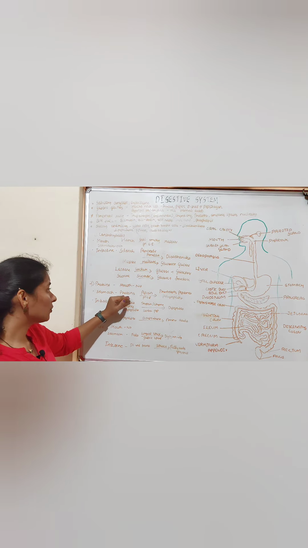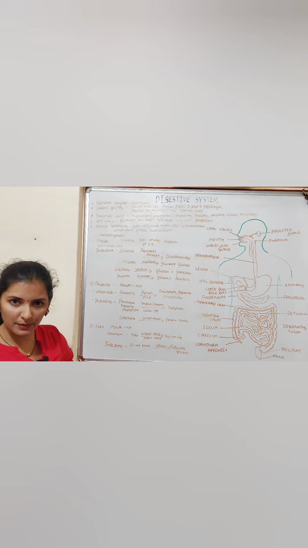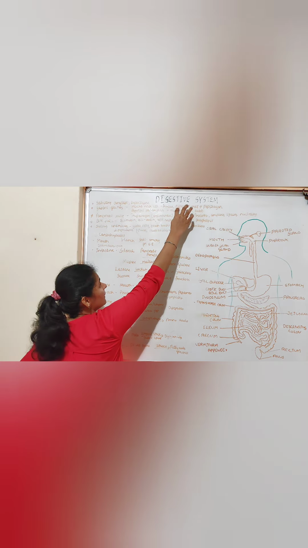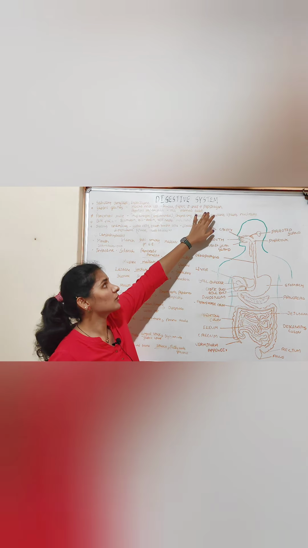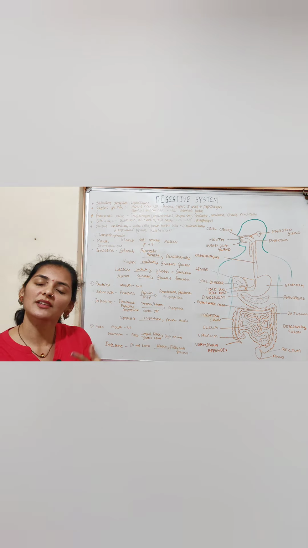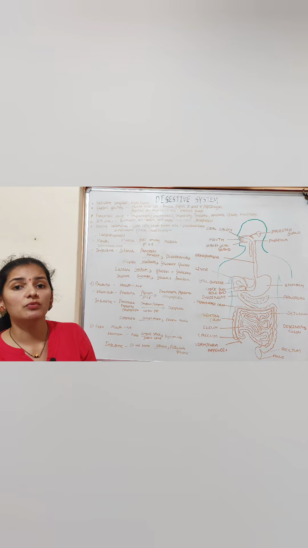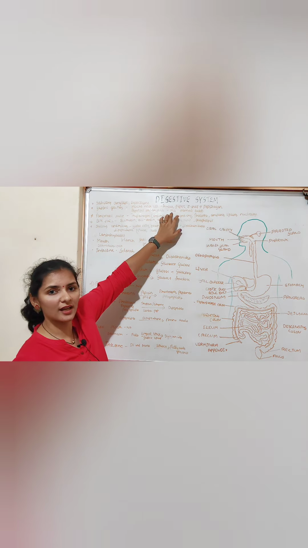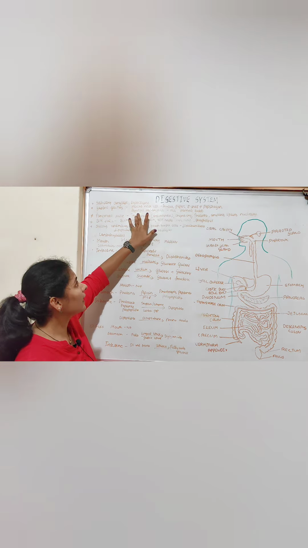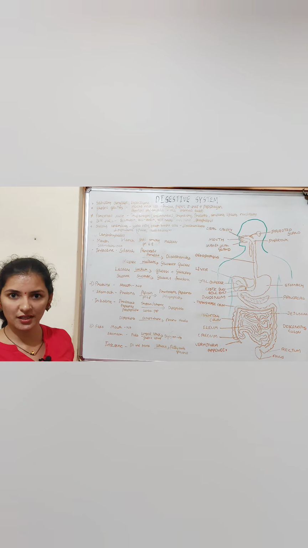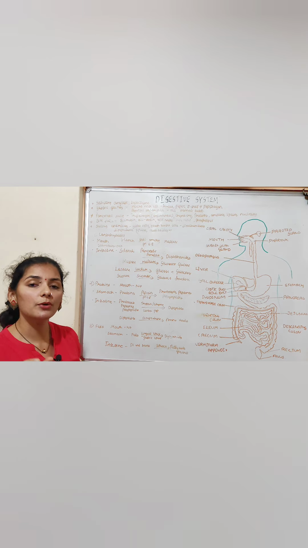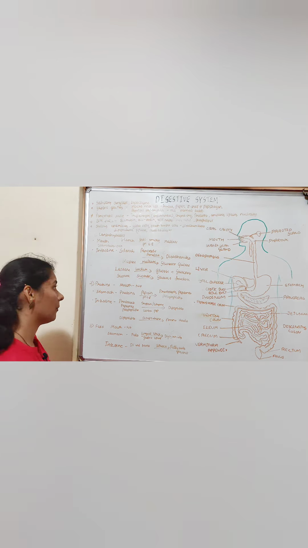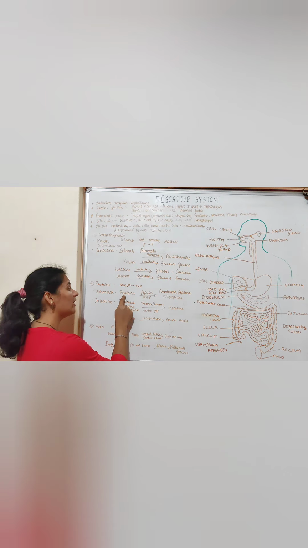So in the stomach, protein gets digested by the enzyme known as pepsin. The peptic cells, or the chief cells of the gastric gland of the stomach, produce an enzyme known as pepsinogen, and it is produced in the inactive form. And when this pepsinogen comes in contact with the hydrochloric acid, that is the acid produced by the parietal cell or the oxyntic cell of the gastric gland, this pepsinogen gets activated and converts into the active form known as pepsin.